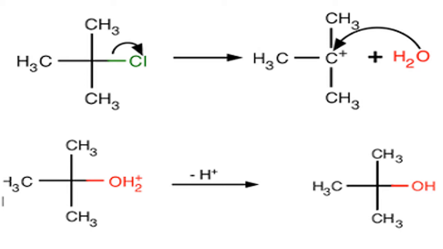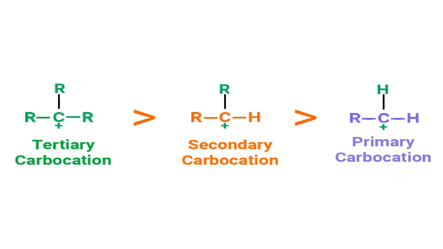Formation of the carbocation is very important. Once the carbocation forms, the reaction proceeds very fast. Now, among the carbocations that can form, whether normal, primary, secondary or tertiary, which carbocation is more stable? See, what is a carbocation? It means a plus charge is created on the carbon here. That is called C plus.